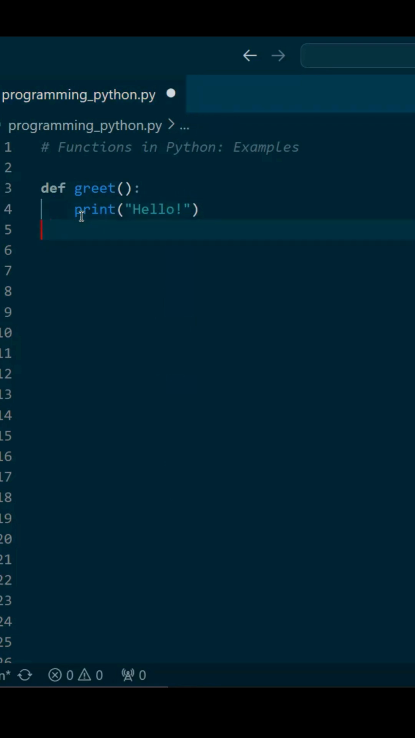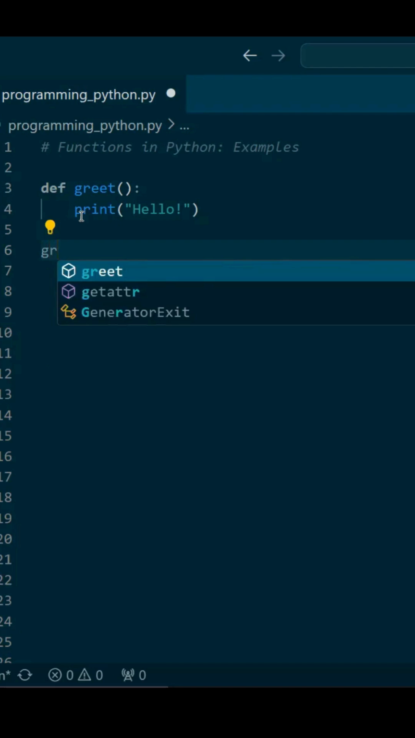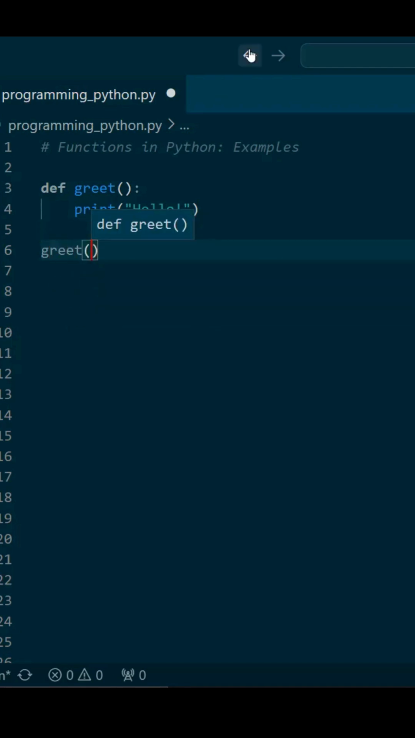Now, in order to run this function, we need to call the function. And how do we do that specifically? We type the function name and close the parentheses. So if we run it, we'll get the answer as hello.